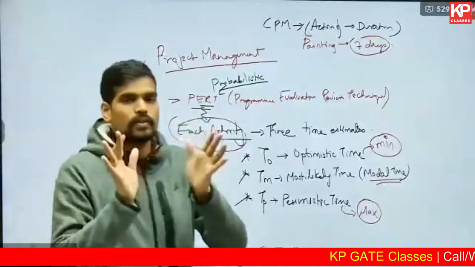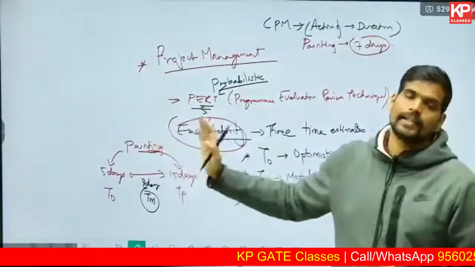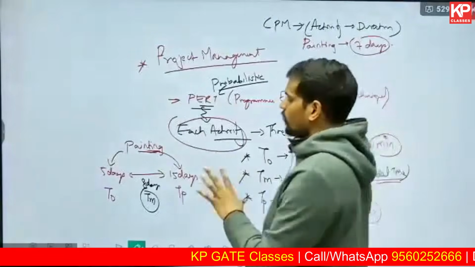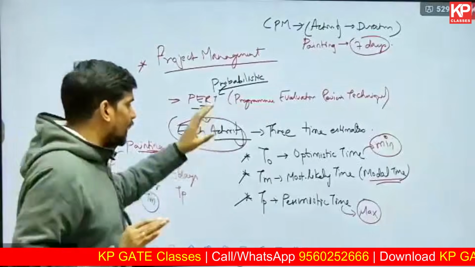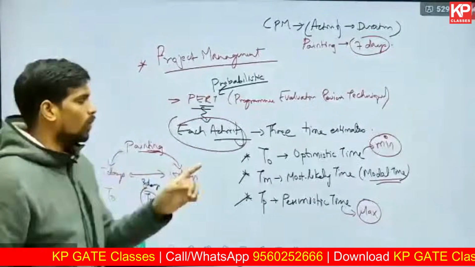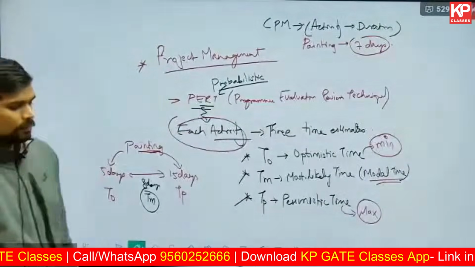You don't have a fixed duration for each activity. It is a probabilistic model. You take different scenarios, best case, worst case, and most likely case, and there will be 3 time estimates for each. Only 3, not 4, not 5, only 3. These 3 are the fixed names for it. In the PERT model, this is how the duration is defined for each activity.